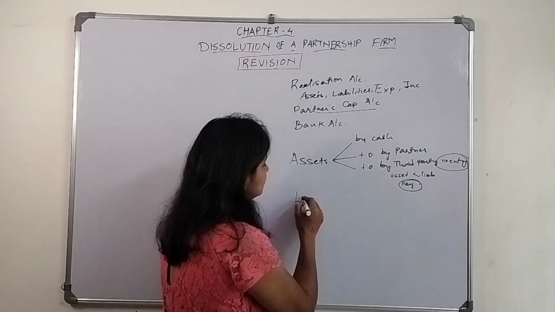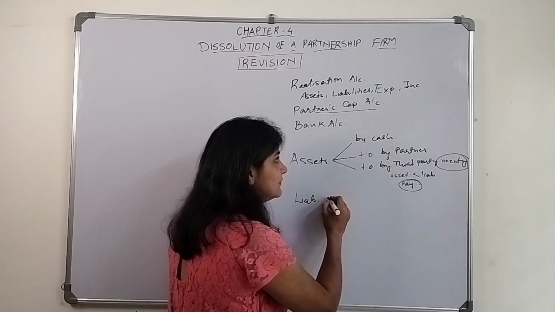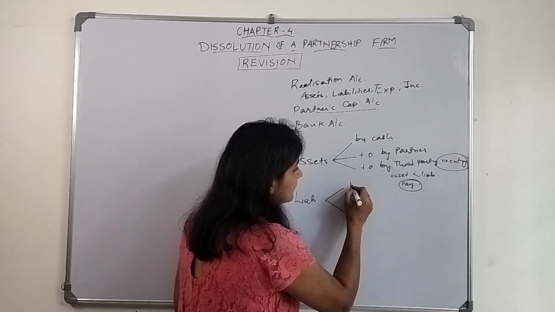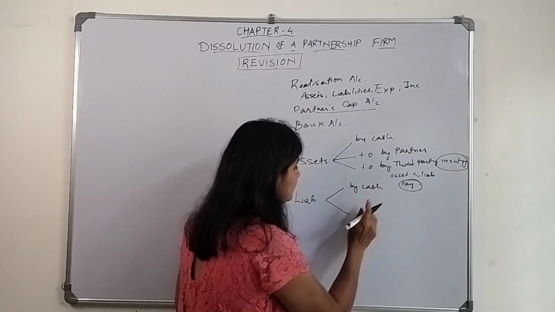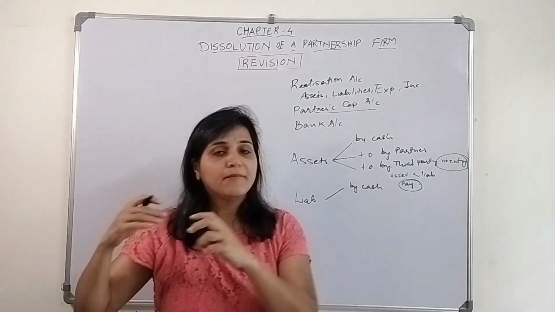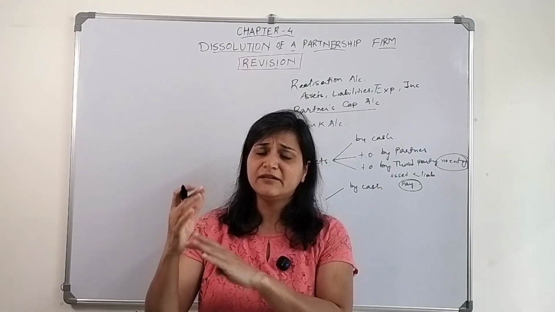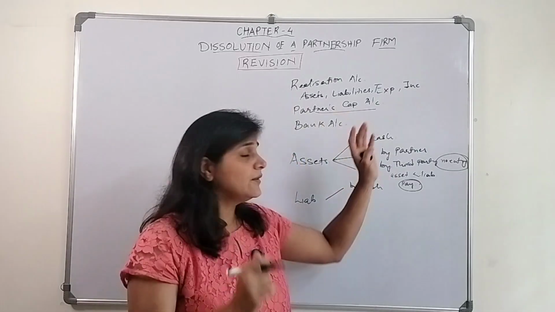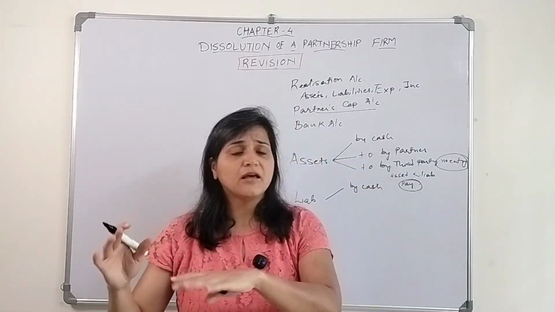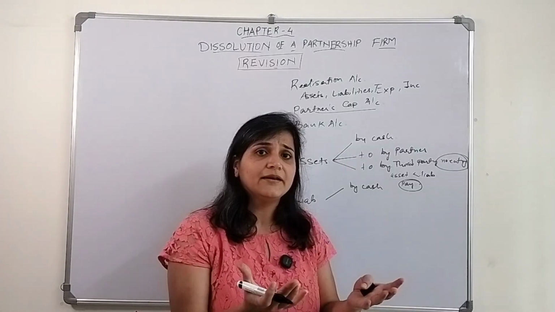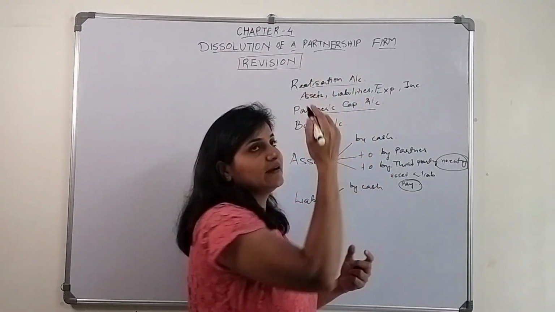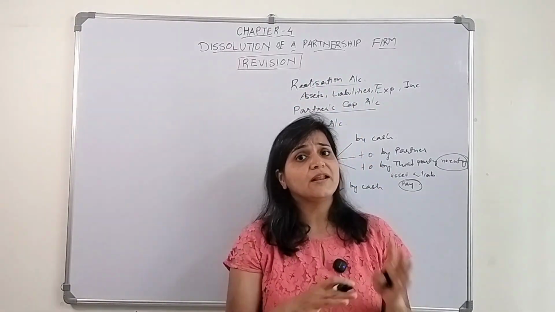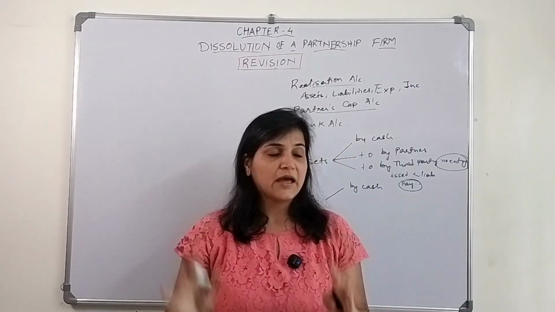Now they have to discharge the liabilities, same way they'll pay by cash, okay? The same accounting entry, money goes out. You just need to remember the rules of debit and credit, okay? So when the money is going out from the business, the bank account is credited. Which account will get debit? Only one account is there, that is realization account. So realization account debit to bank account.